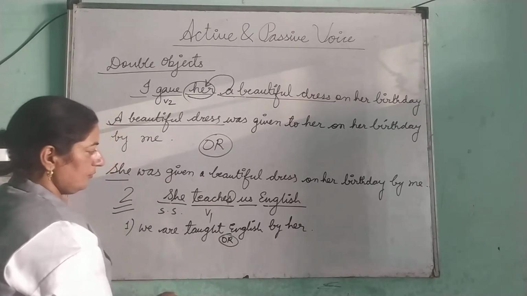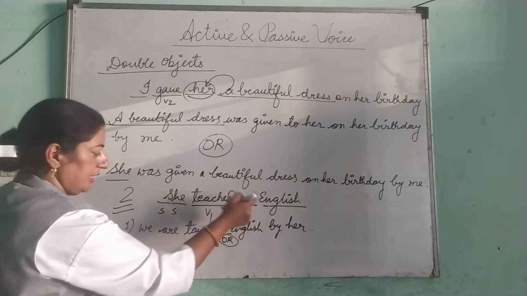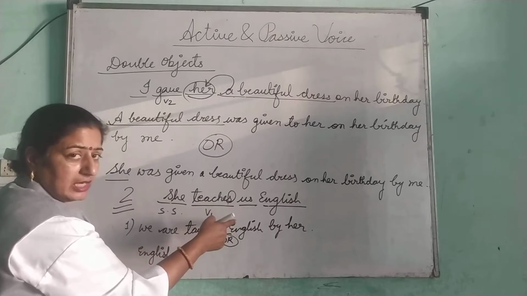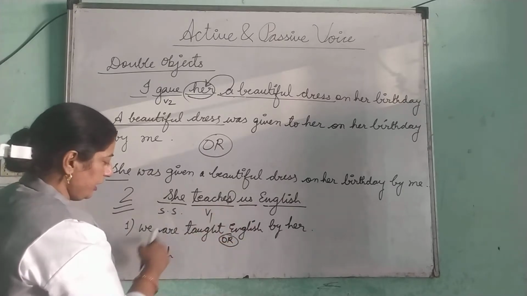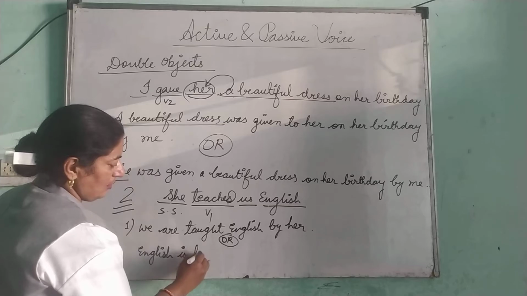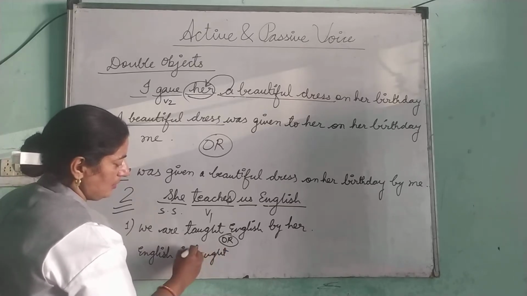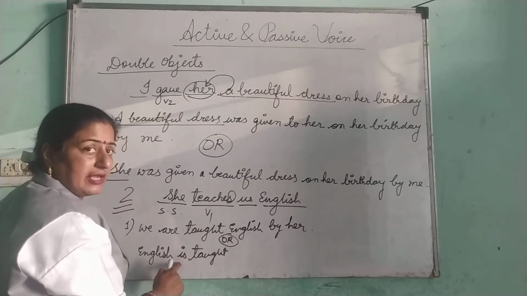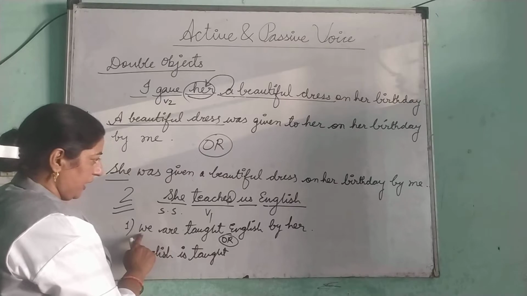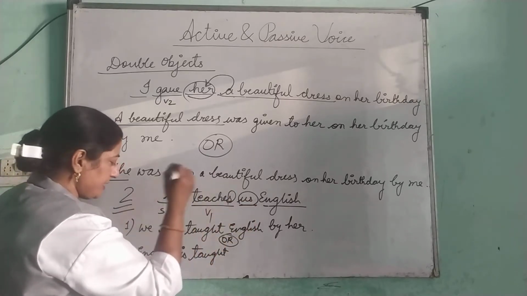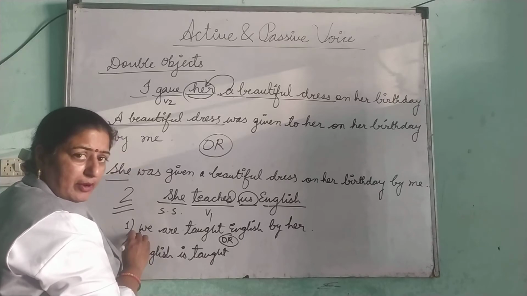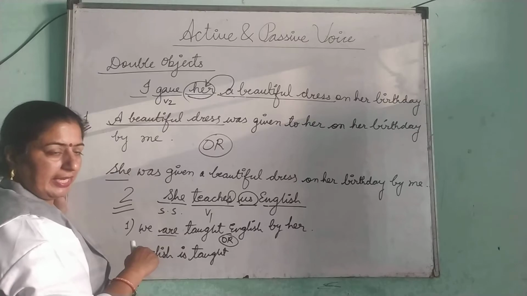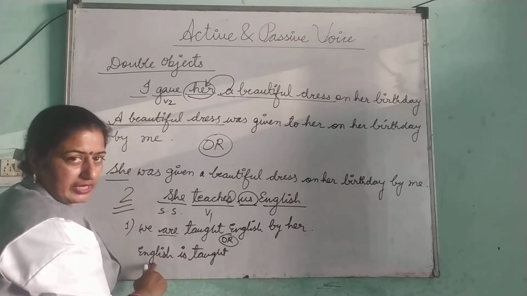Or by using the second object, English. Again, it is a single object. English is taught. Are you understanding, students? Why are we using 'are' here and why are we using 'is' here? According to the object. When we change us into we, which type of subject is it? Plural subject. That's why we used 'are' here, right? But English is the single subject.